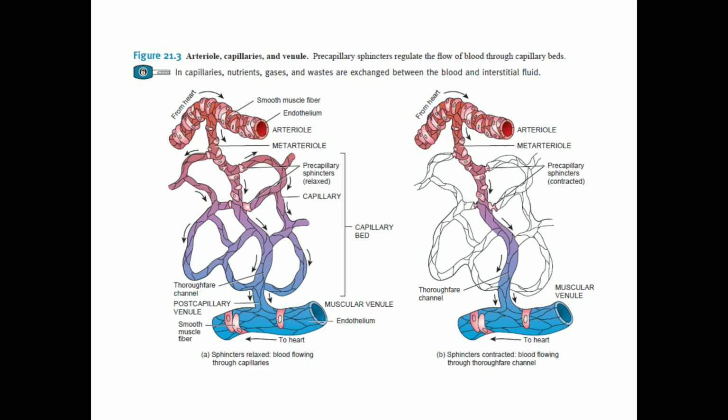In a blood vessel, resistance is because of the friction between the blood and the inner wall of the blood vessel. When the blood vessel diameter is smaller, the friction is greater, so it offers more resistance to the flow of blood. Contraction of the smooth muscle of an arteriole causes vasoconstriction. Vasoconstriction increases the resistance even more than the ordinary flow and decreases the blood flow into the capillaries. In contrast, relaxation of the smooth muscle of an arteriole causes vasodilation. Vasodilation decreases resistance and increases the blood flow into the capillaries.